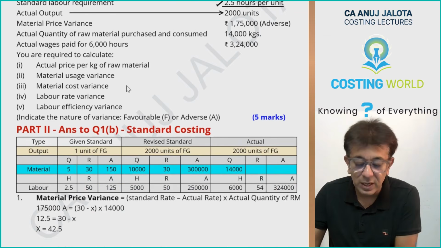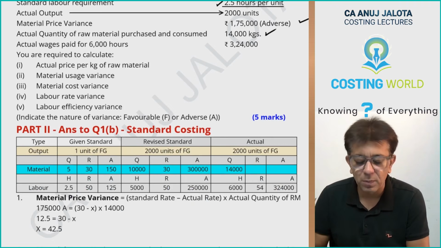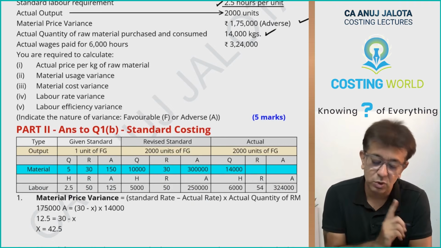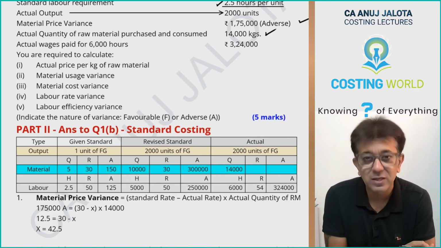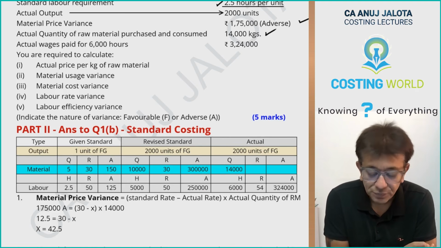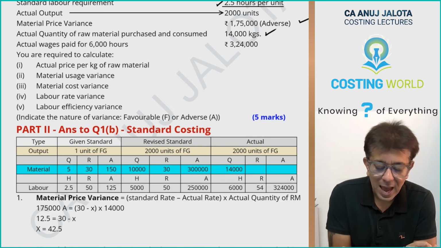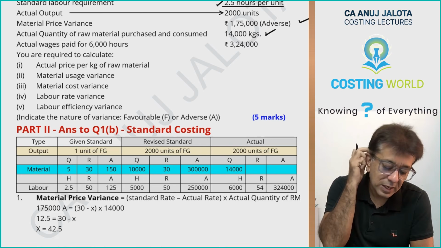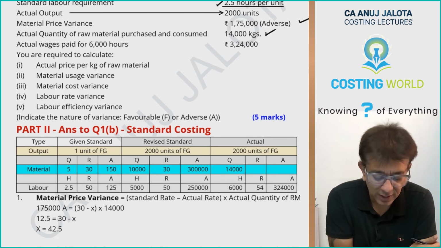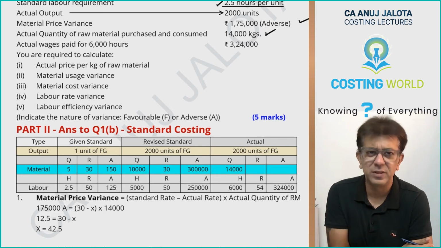You all have material price variance, 1,75,000 it was. Actual quantity of raw materials purchased and consumed, 14,000. Actual wages paid for 6,000 hours, 3,24,000. Fine. You are required to calculate, first, the actual price of raw material. Second, material usage variance. Third, material cost variance. Fourth, labor rate variance. Fifth, labor efficiency variance. Indicate the nature of the variance, adverse or favorable. That in any case you all will do.